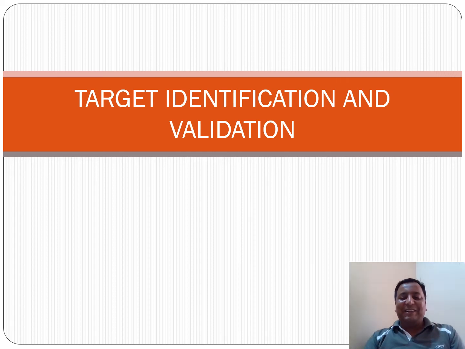Hi friends, today we'll be talking about target identification and validation. So I'll be taking you back a little to the need for target identification, as we have discussed before. For bringing one drug into the market, it takes 10 to 12 years and spends more than $500 million.